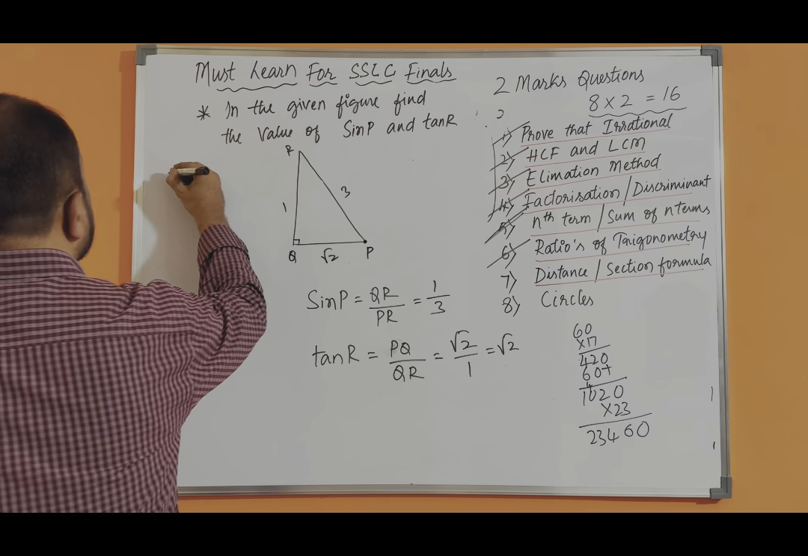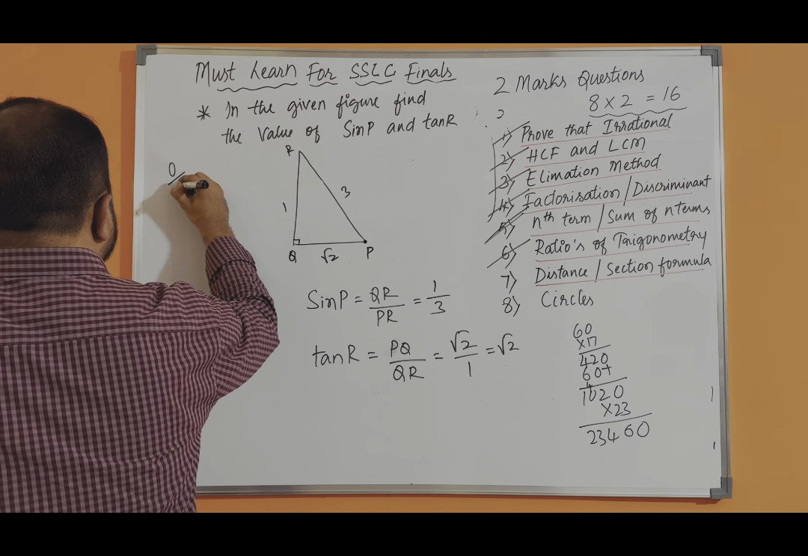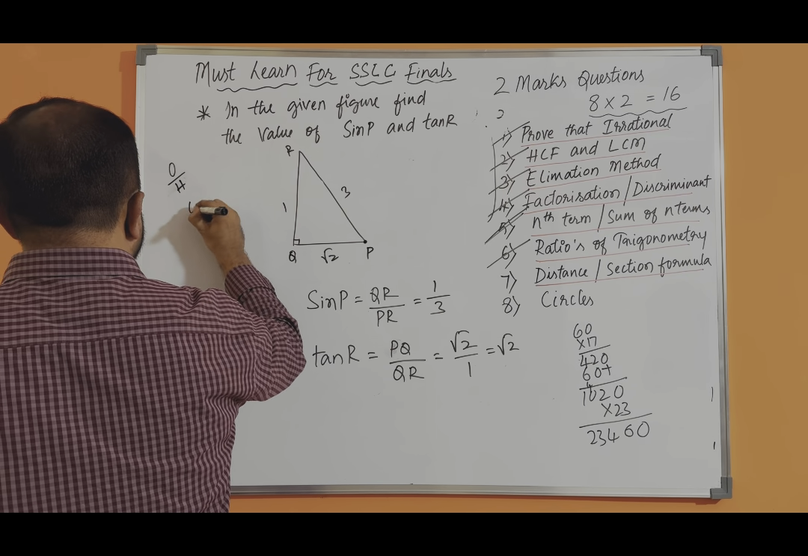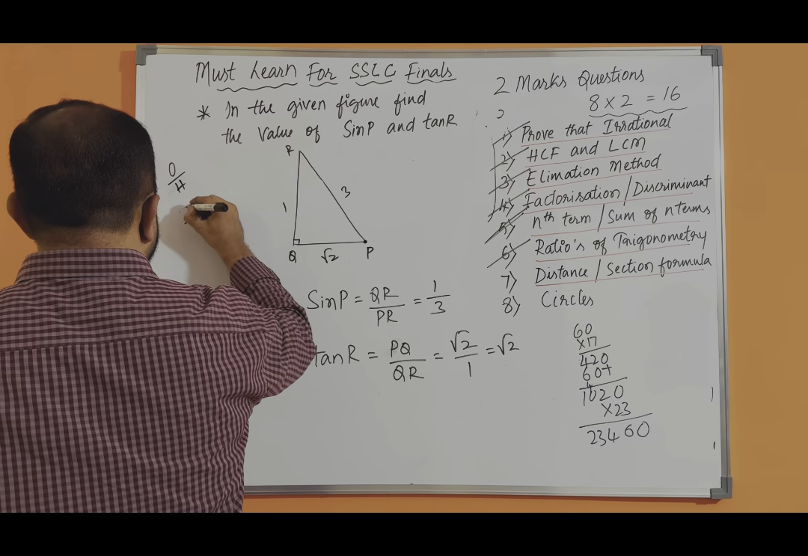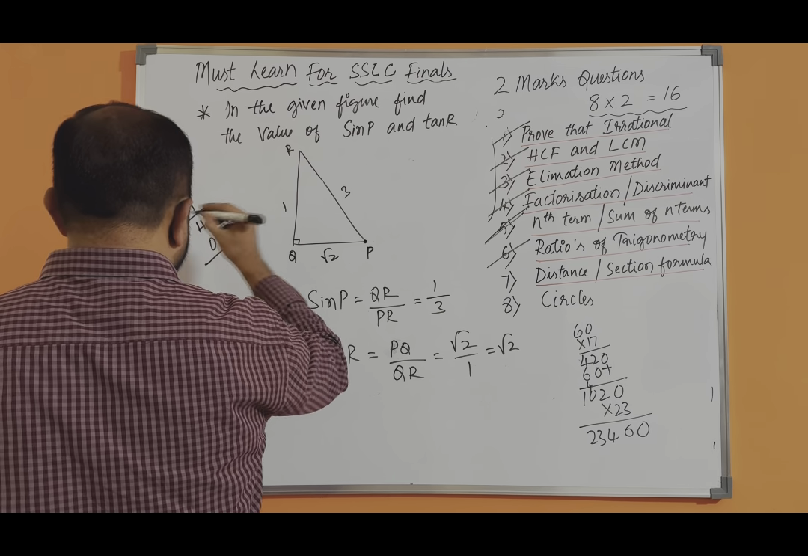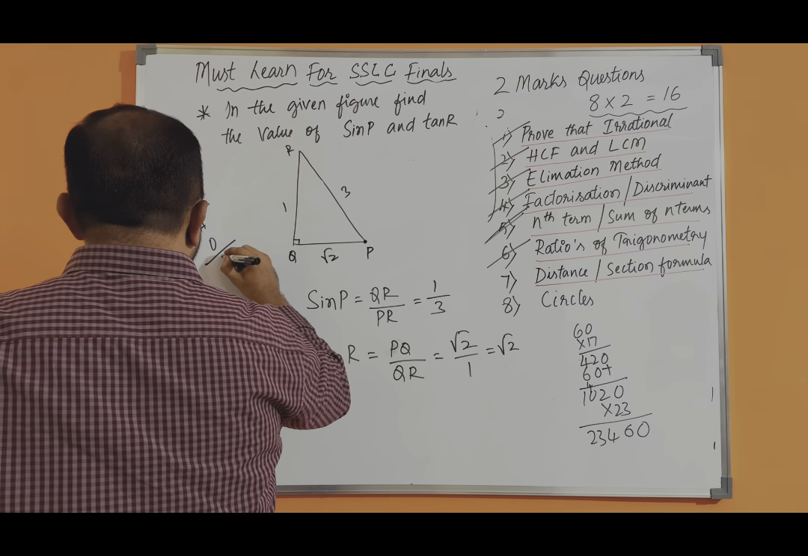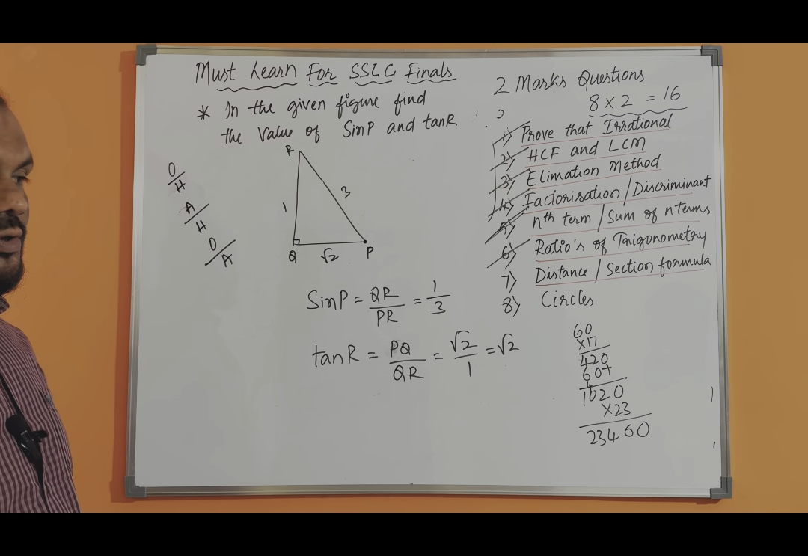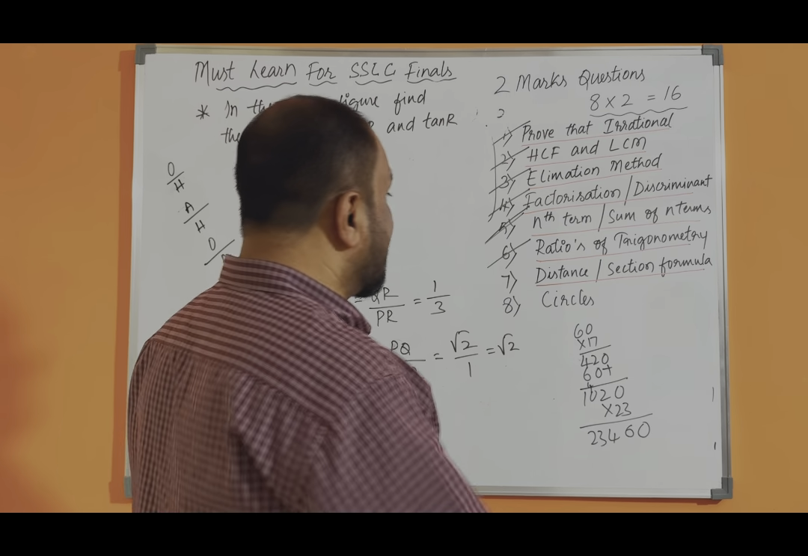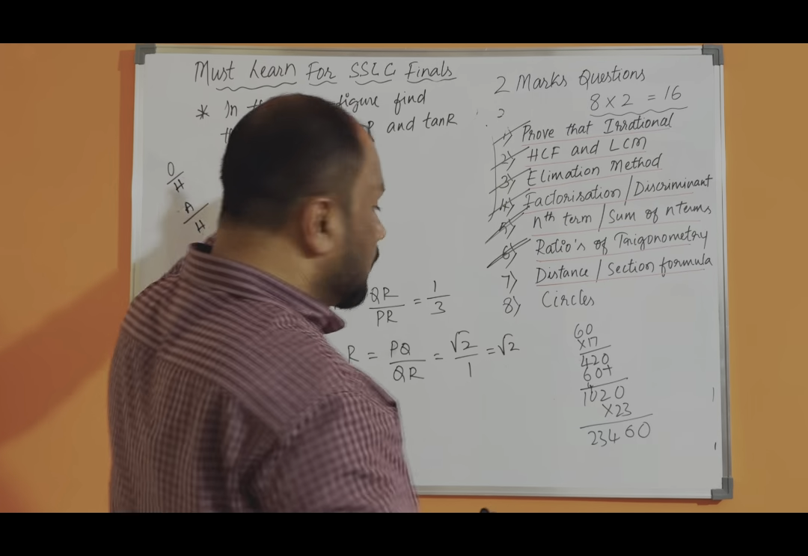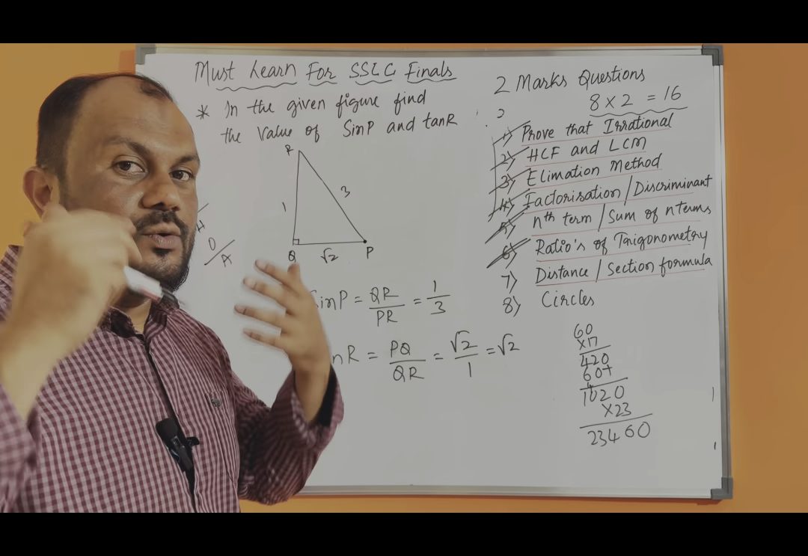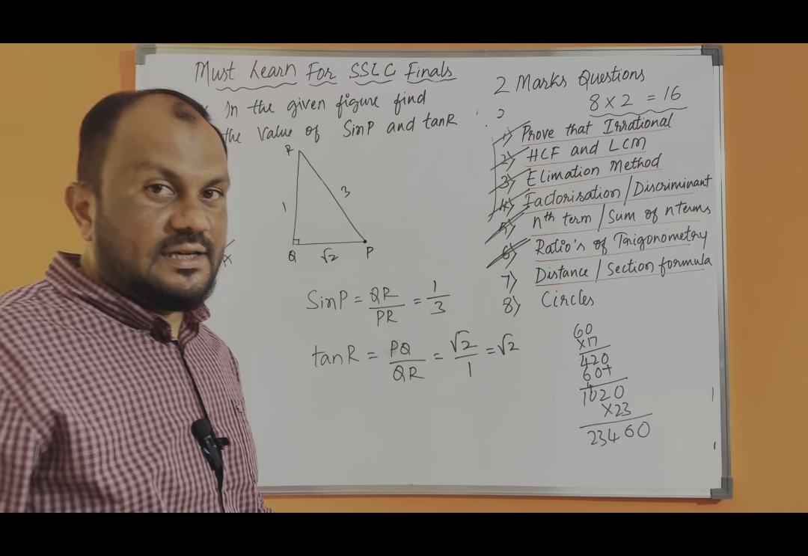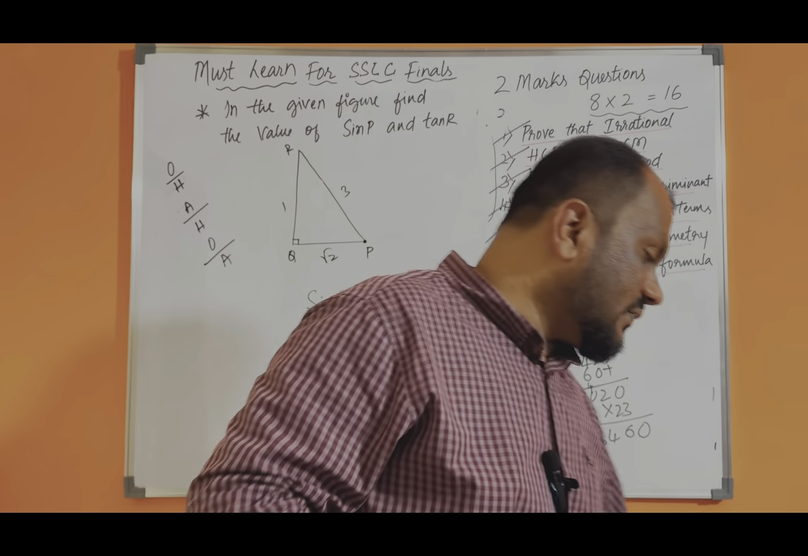So the ratios are: O by H, A by H, O by A. OH, AH, OA. So these are the ratios. Easily you can calculate, and here also you can score 2 marks. Use the triangle, write the ratio by using your trigonometric ratio knowledge. There is nothing difficult in this. You can easily learn and score in your final examination.